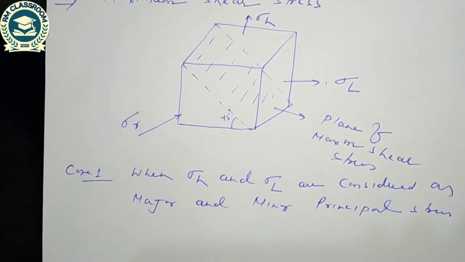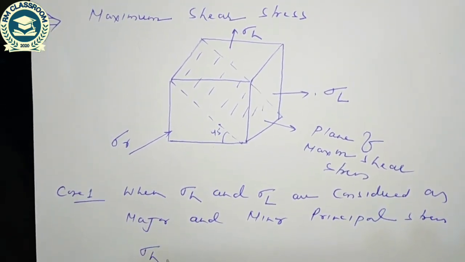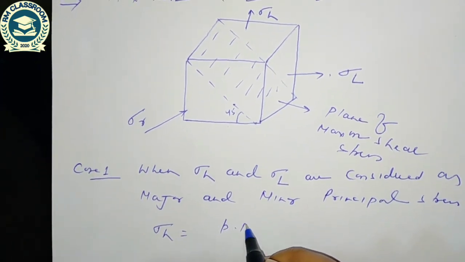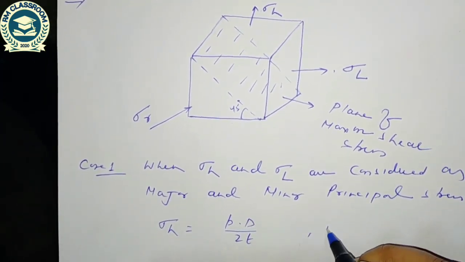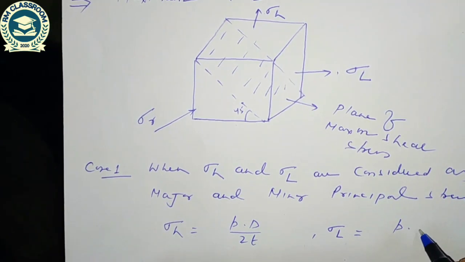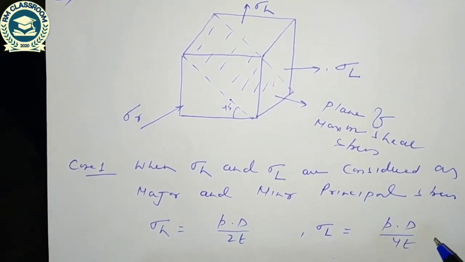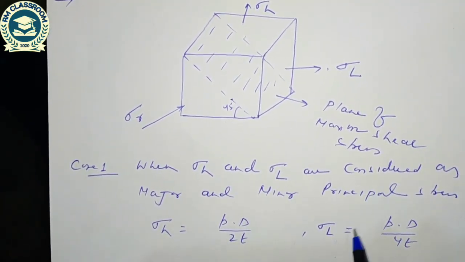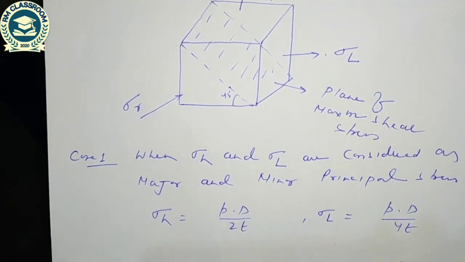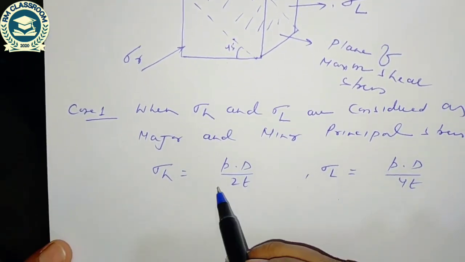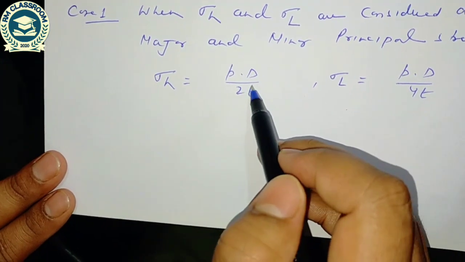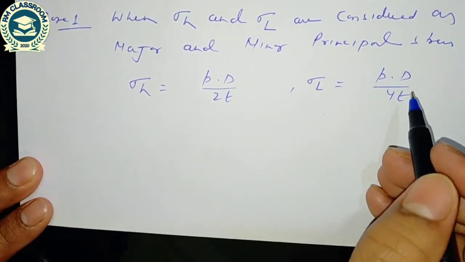Why is sigma h the major? Because the magnitude of sigma h we know is P into D divided by 2T, and the magnitude of longitudinal stress is P into D by 4T. So the magnitude of hoop stress is greater than the longitudinal stress in case of thin cylinder. That's why this value will be the major principal stress and this value will be the minor principal stress.